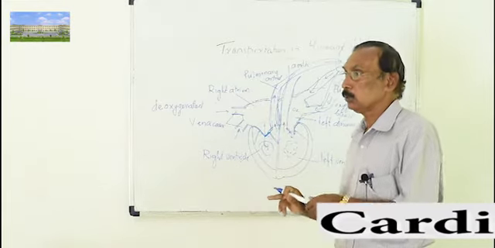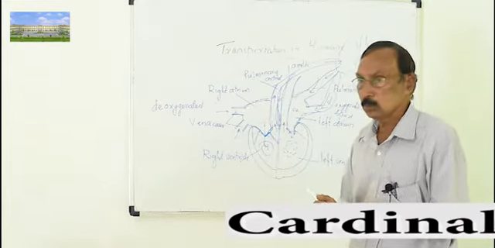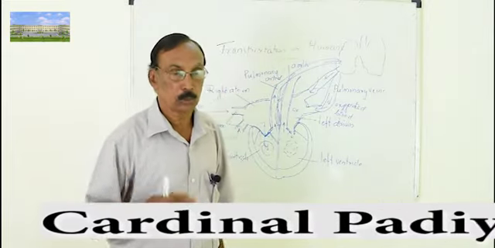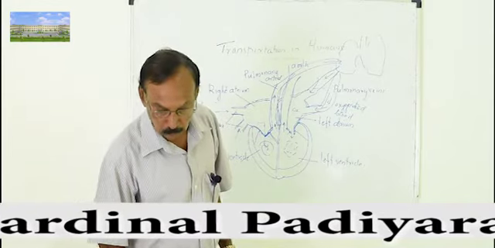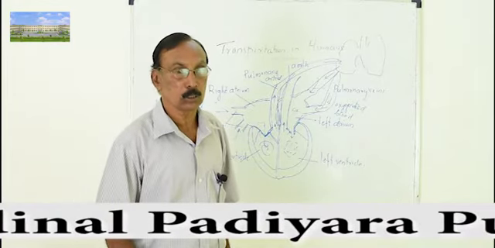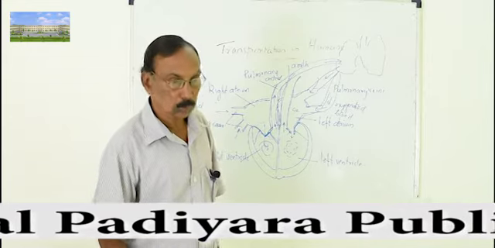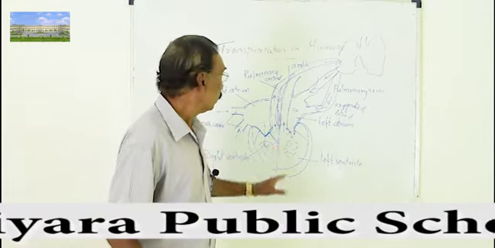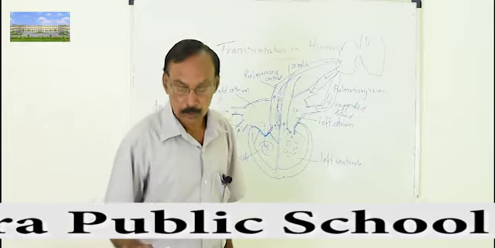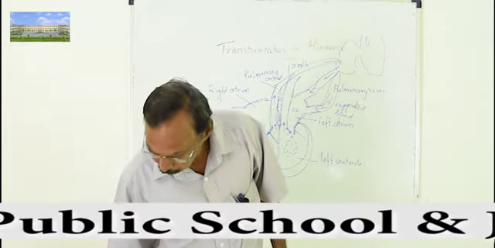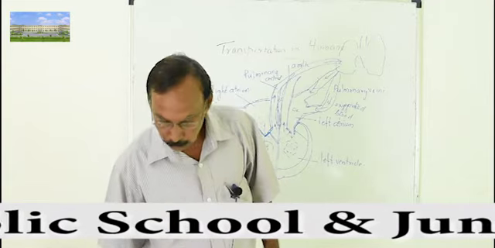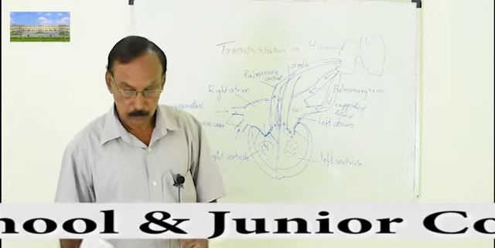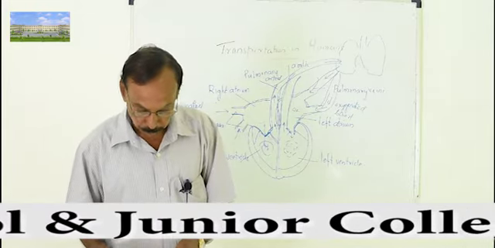But in higher organisms, we have double circulation because we need a lot of oxygen and energy for movement and for keeping our body temperature constant. Because of that, higher organisms like human beings have double circulation. So I hope you understood about circulation of blood.